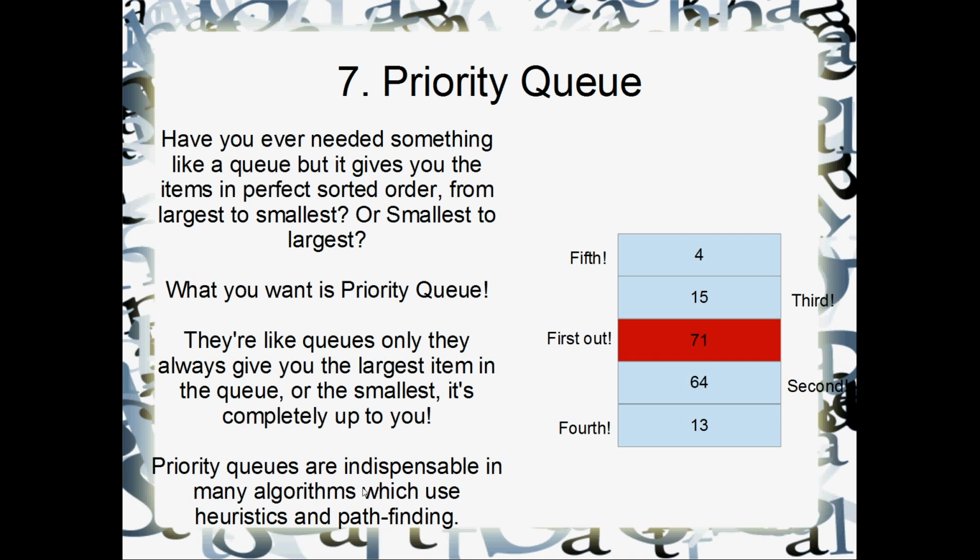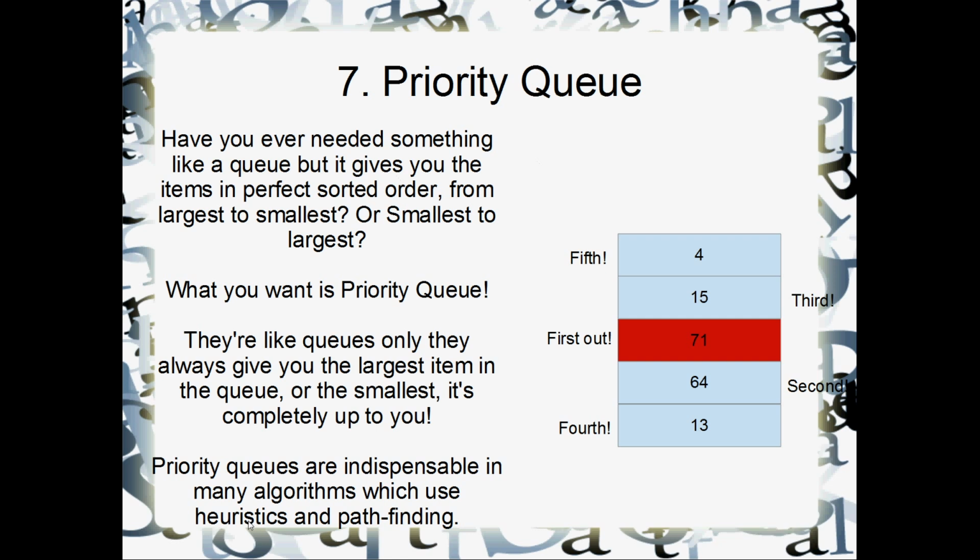Priority queues are indispensable in many algorithms which use heuristics, such as pathfinding. Yeah, they are too. So the A-star pathfinding is what I was thinking about particularly there. What the A-star pathfinding algorithm does is it looks at all of the paths from its present position, and it judges how good they seem to be, or how close they seem to be to the exit of the maze that you're trying to solve.